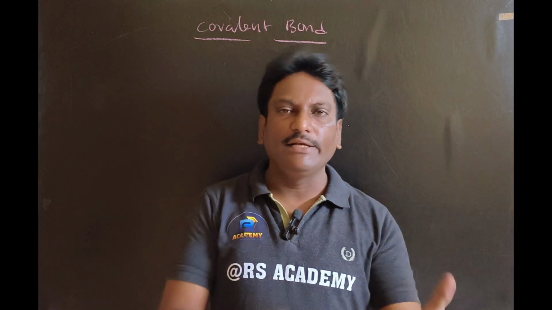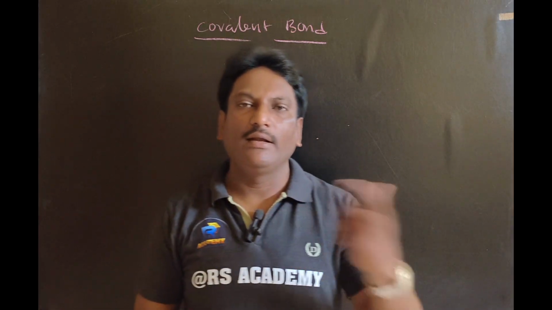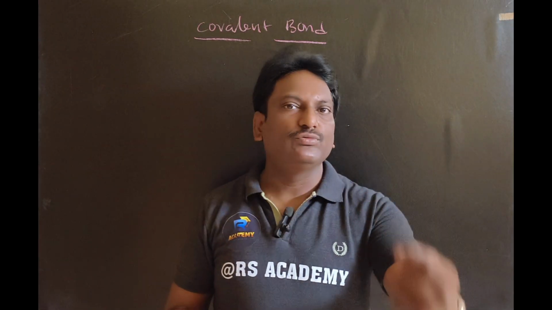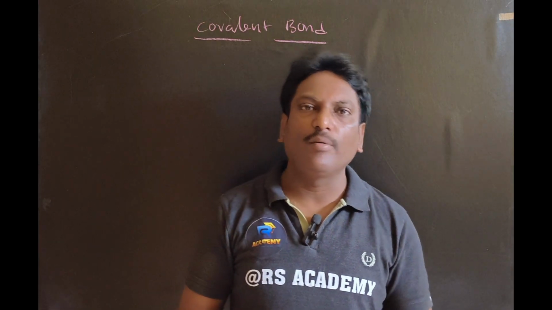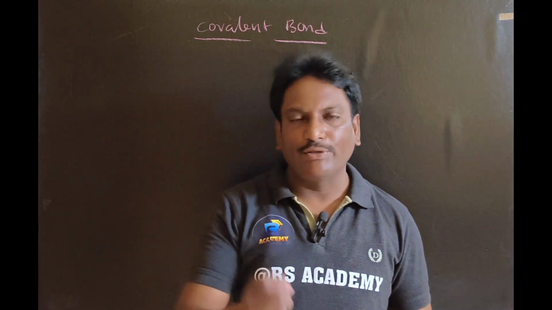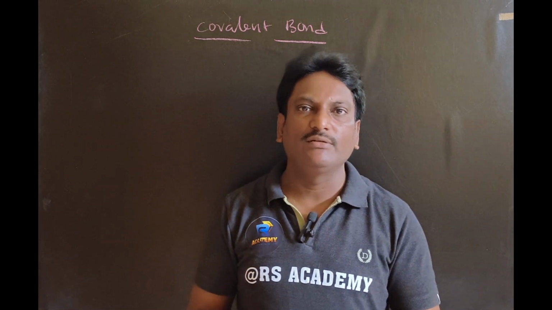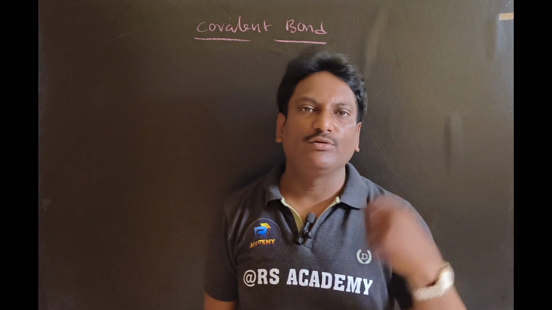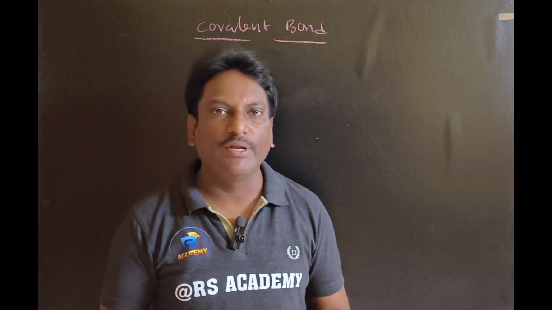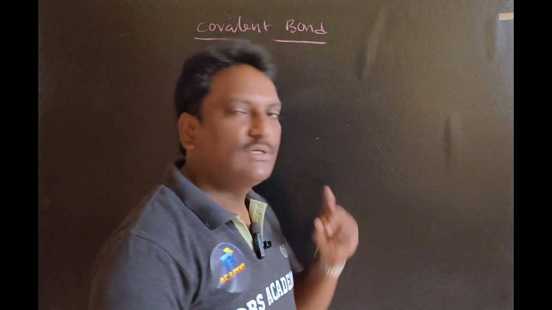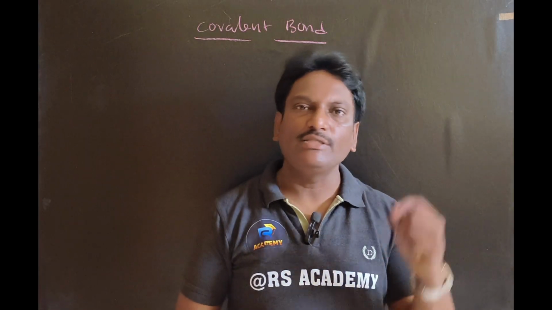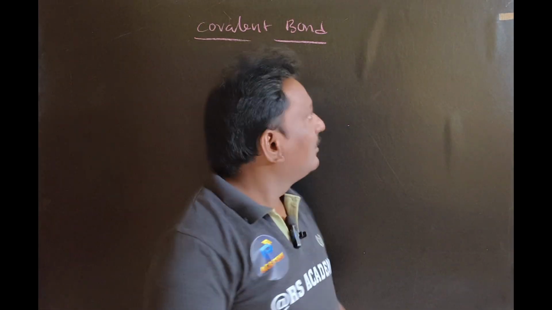by attaining the nearest noble gas configuration and reducing energy. These are the two basic points. To be involved in chemical combination, each and every element in the periodic table tries to attain the nearest noble gas configuration in order to reduce energy and get stability. So there are two reasons behind the chemical combination of atoms: one is to reduce energy, and the second is to attain the nearest noble gas configuration.